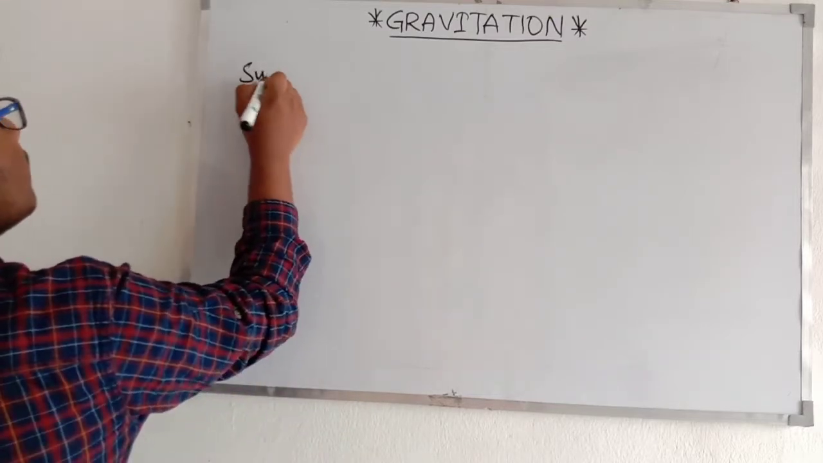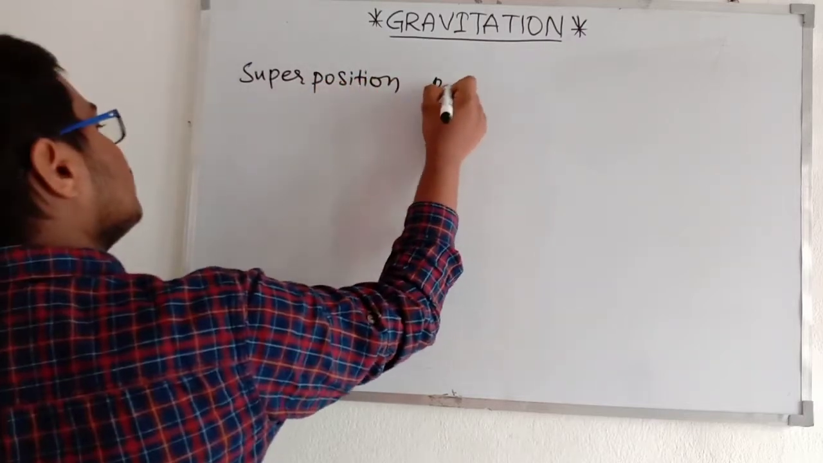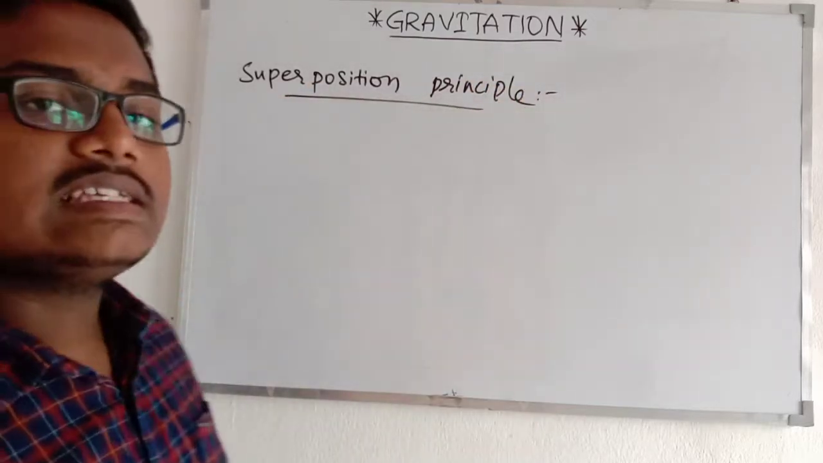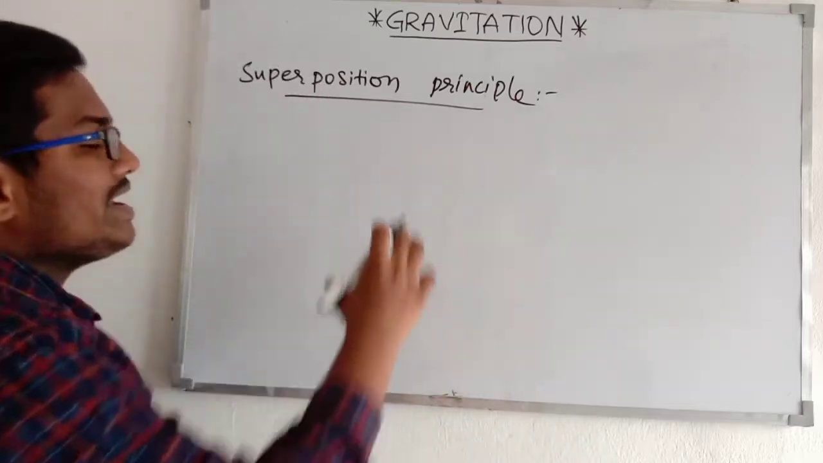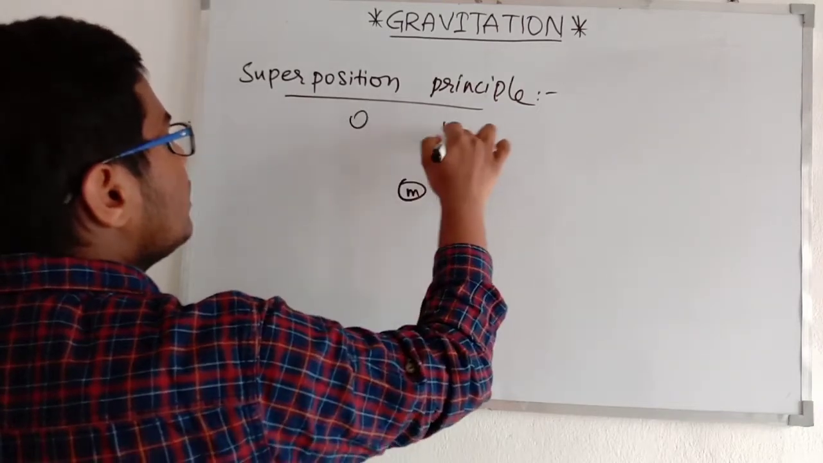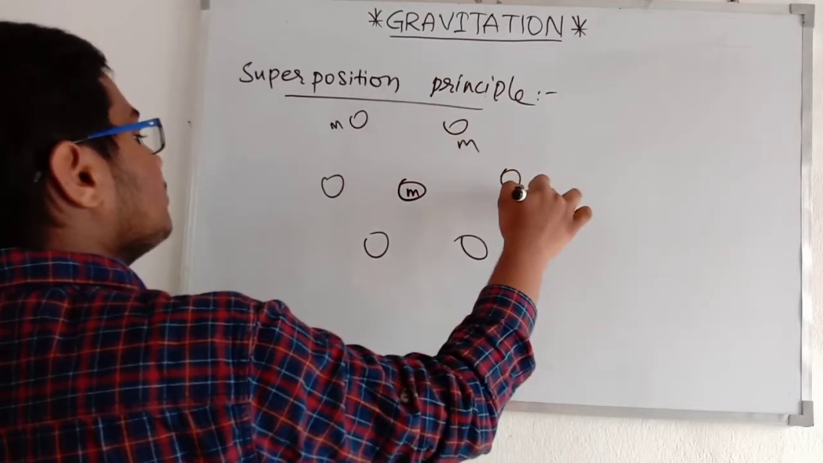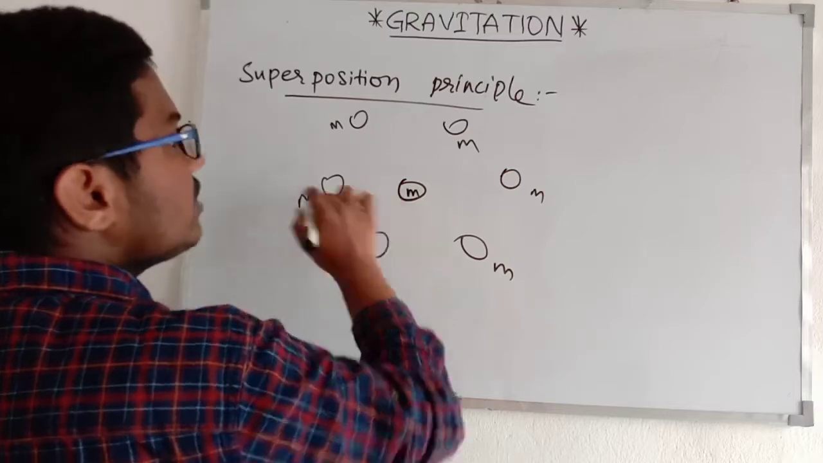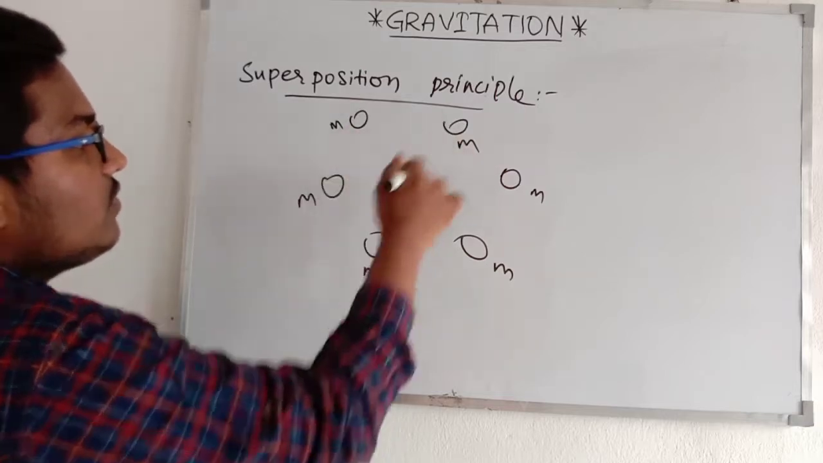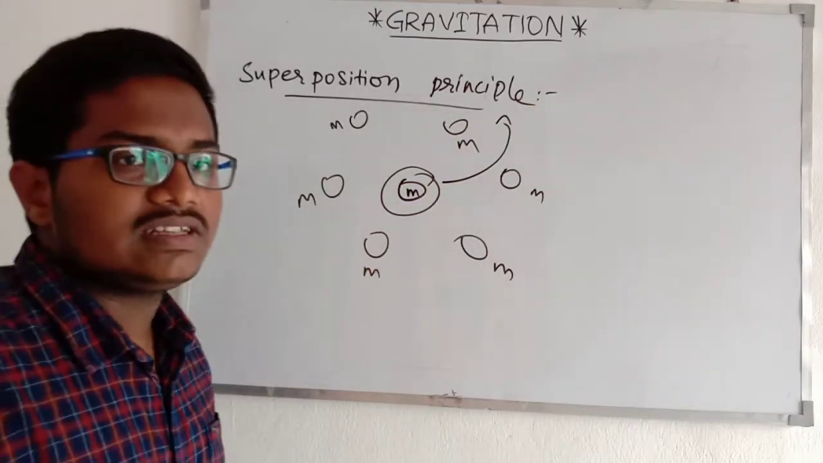So okay, superposition principle. So what is the superposition principle? The superposition principle helps to find the net force on a particle, or the net force on a mass m, by different masses. So we have mass m at different positions, and if we have a mass here, the net force on this mass is going to be calculated by this principle, the superposition principle.